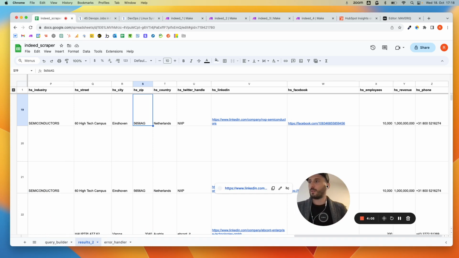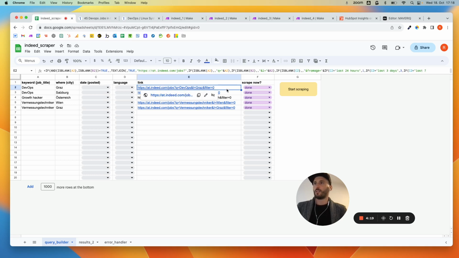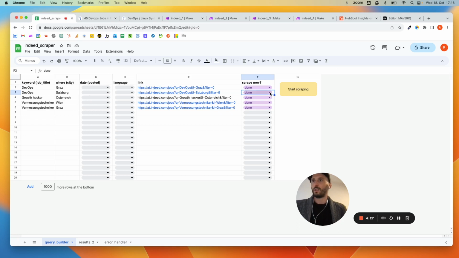Just move my video here. I have this query builder where I'm basically just putting in a keyword or a job title, right? In this case, I looked for DevOps Graz. I could even filter down by when it was posted and language. And then I'm building this link with the formula, and then I literally just hit start scraping. It takes a bit until it starts running, but I would say scrape now, yes, and I start scraping. And then there's a script running that sends a webhook.